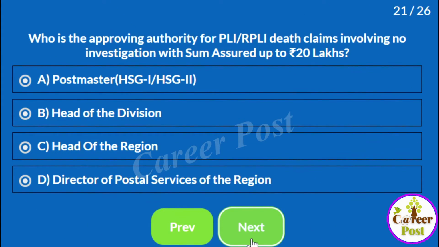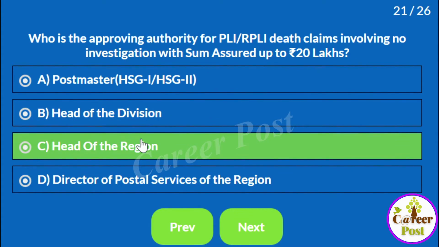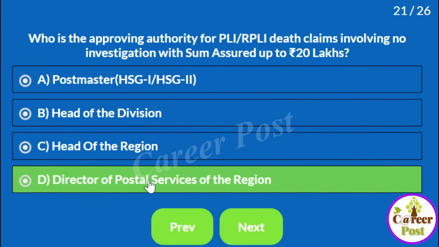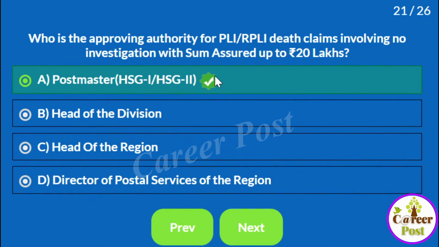Who is the approving authority for PLI or RPLI death claim cases involving no investigation with sum assured up to 20 lakhs? Suppose the sum assured is less than 20 lakhs, then who is the approving authority? That means it is beyond 3 years. A, postmaster HSG1 and HSG2. B, head of the division. C, head of the region. D, director of postal services in the region. If it is less than 20 lakhs, then the HSG1 and HSG2 postmaster is competent to approve the death claim cases that involve no investigation.